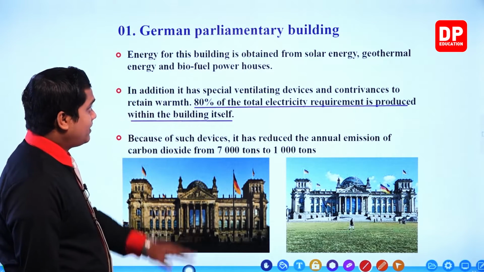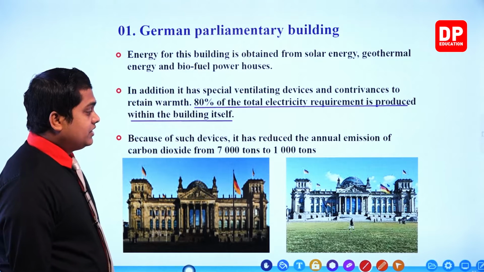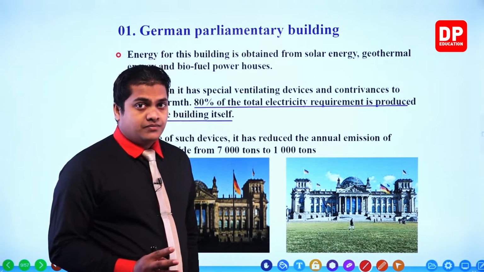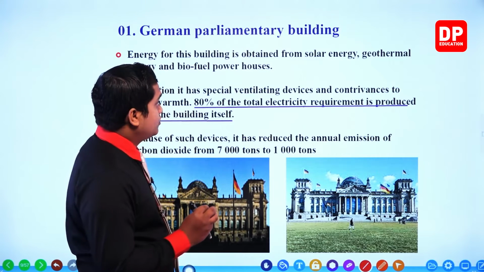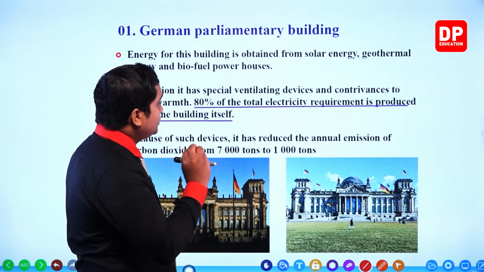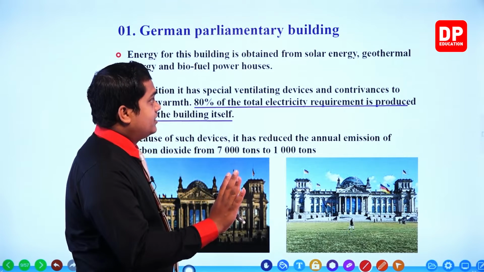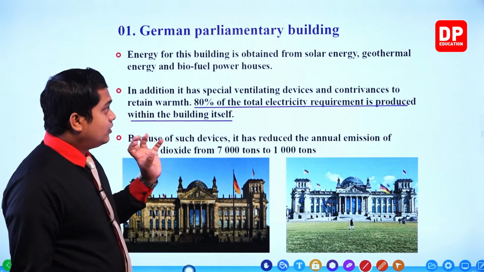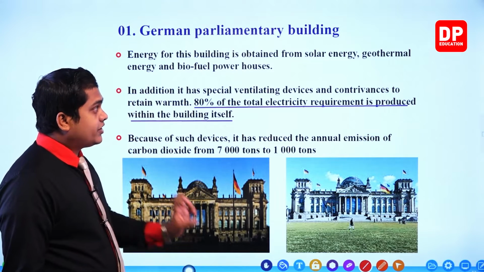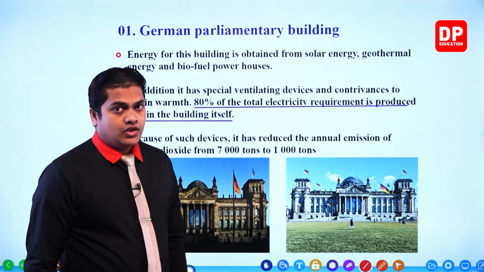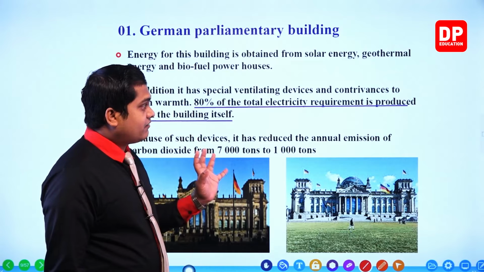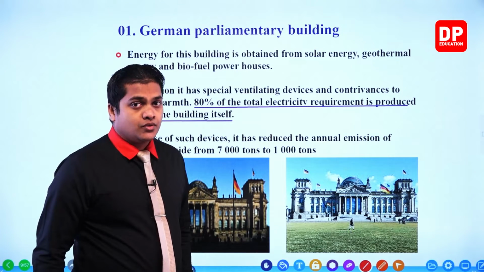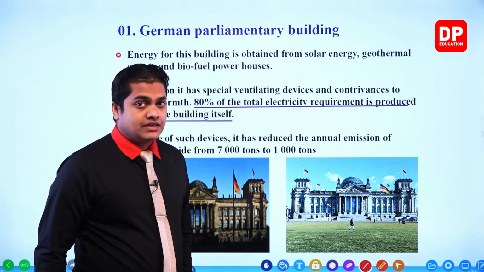This is the German Parliamentary building. Within the German Parliamentary building, all the energy sources are renewable. Right, most of the time they use what? They use solar power, geothermal energy, and also biofuel plants or biofuel powerhouses to generate energy here. So 80% of the electricity requirement is produced within the building itself. So this is a good example that follows the green concept.